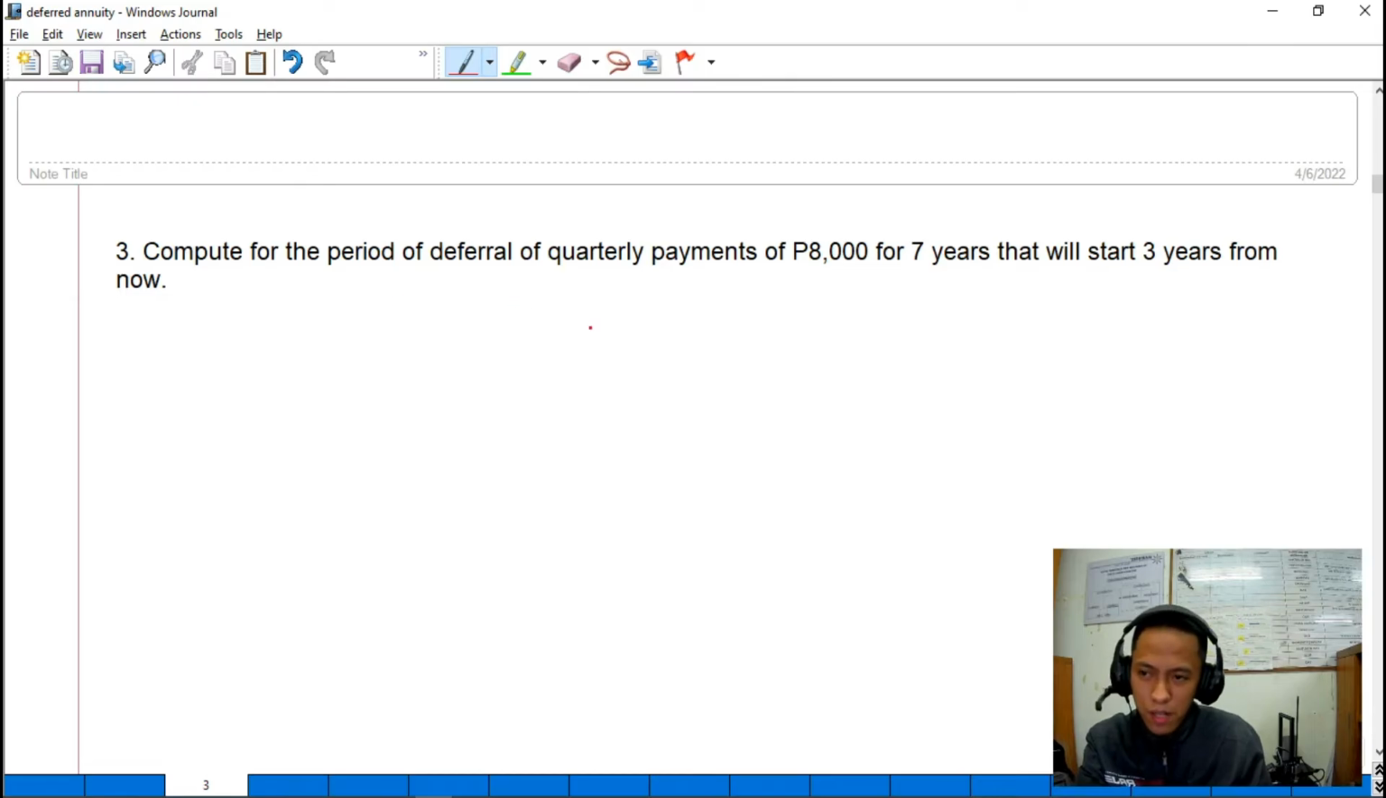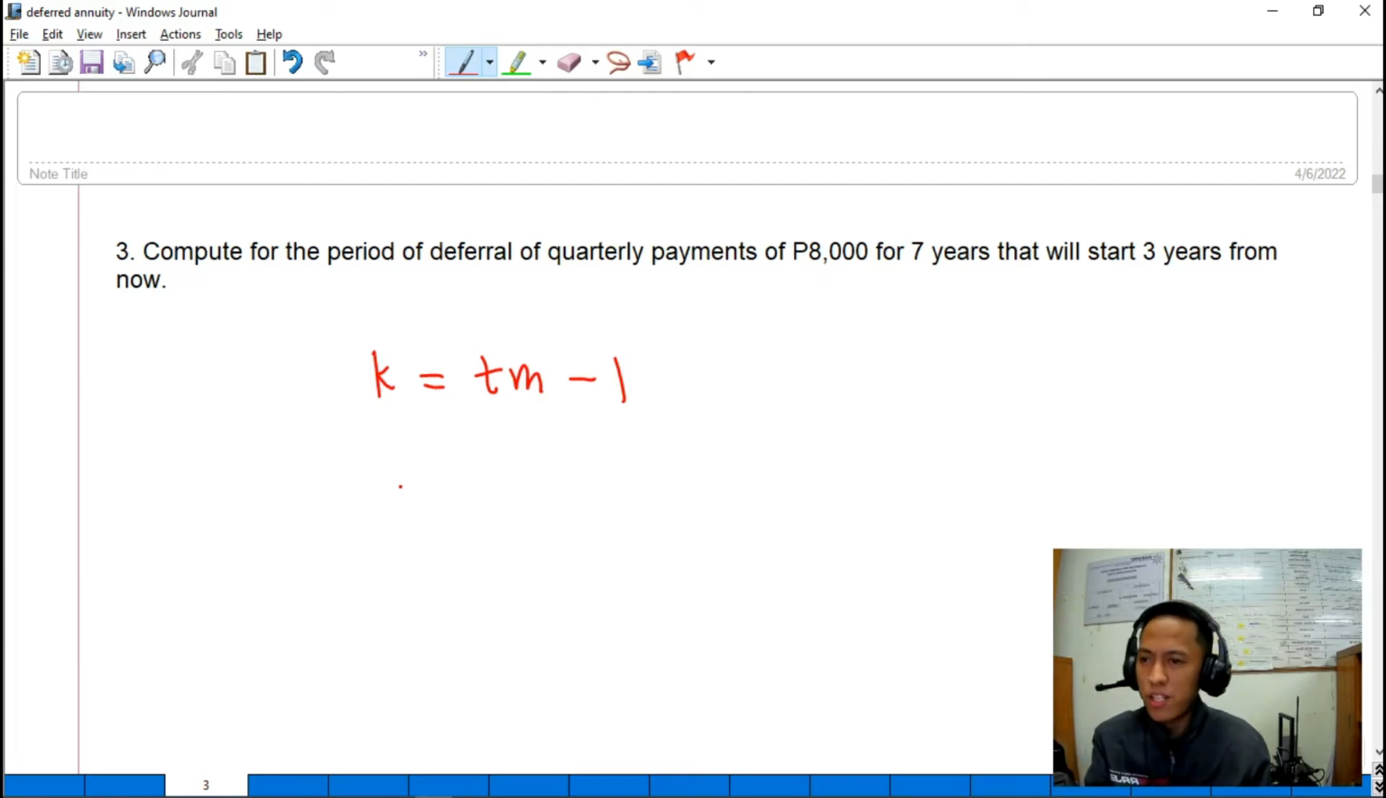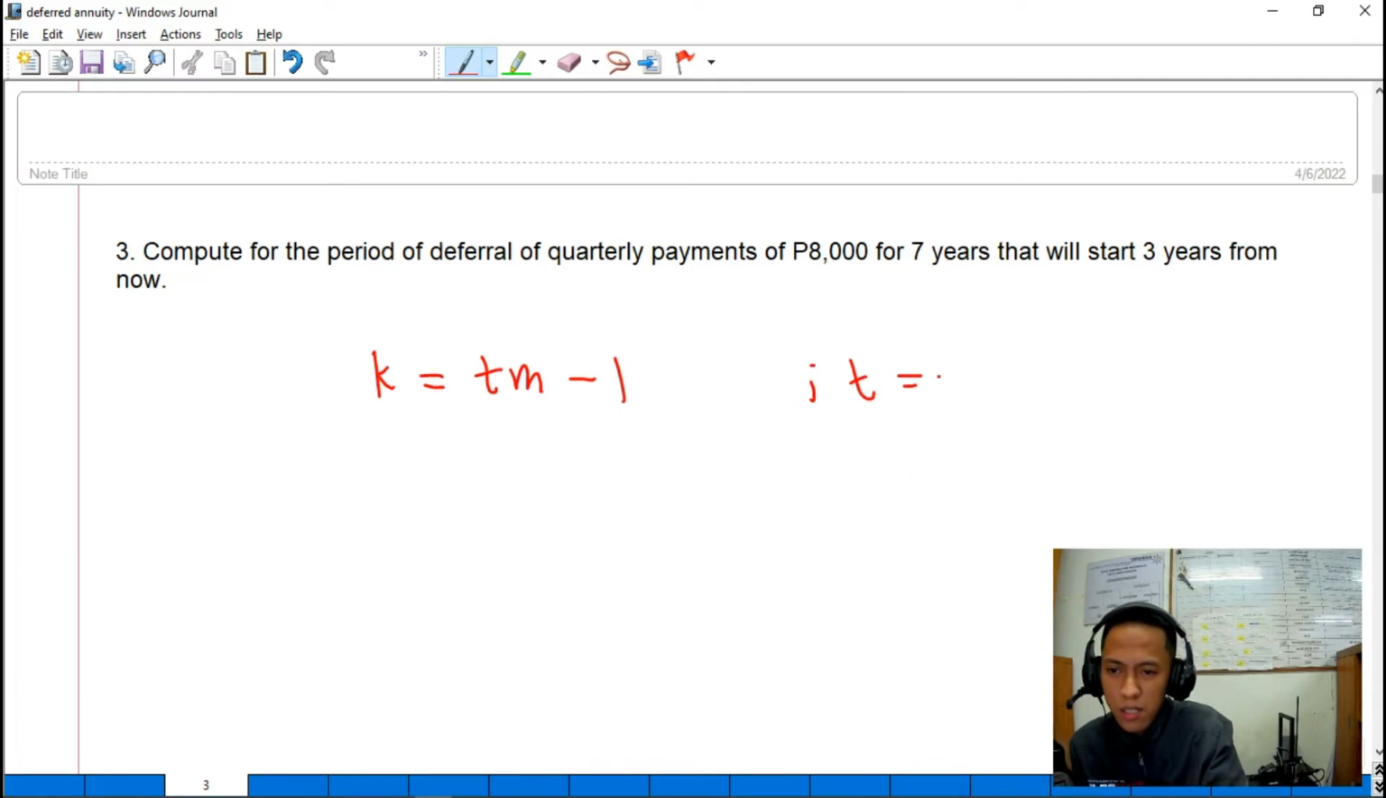So, proceed tayo, guys, sa number 3. Compute for the period of deferral of quarterly payments of 8,000 for 7 years that will start 3 years from now. Try nyo ito, guys, na isolve using the cash flow diagram, pero dito solve natin using the formula. So, K is equal to Tm minus 1. Kailan siya nagbayad? Nagbayad siya 3 years from now, so therefore, T is 3. Dito sinabi, quarterly payments, therefore, yung M natin or compounding period is 4.